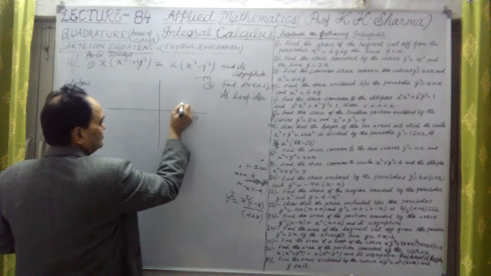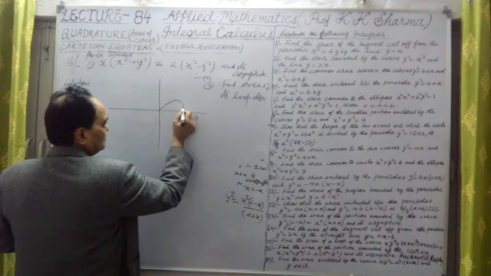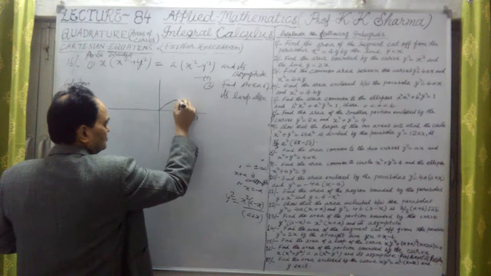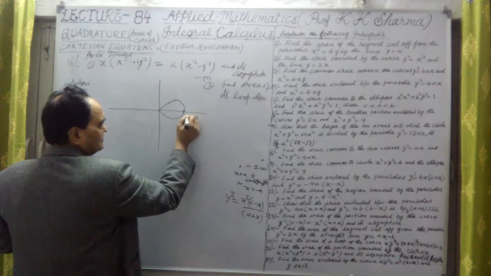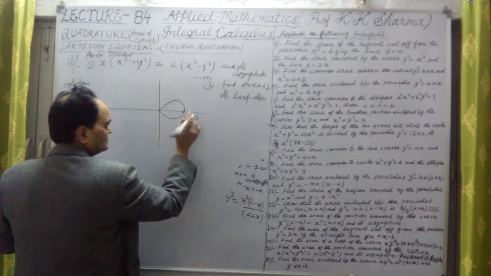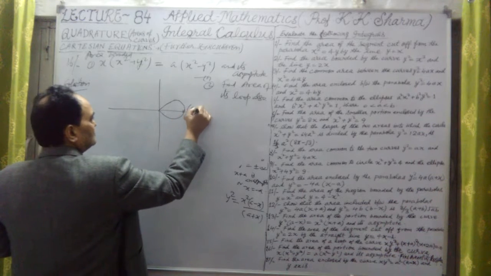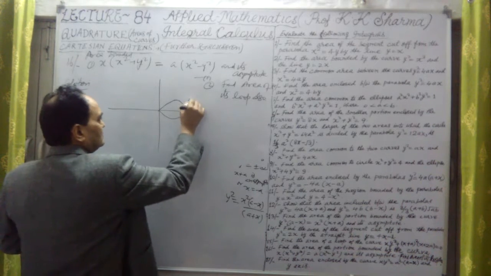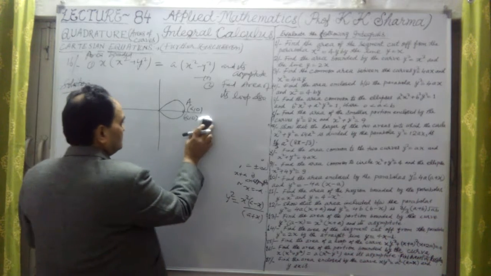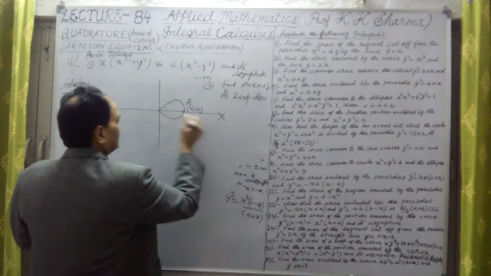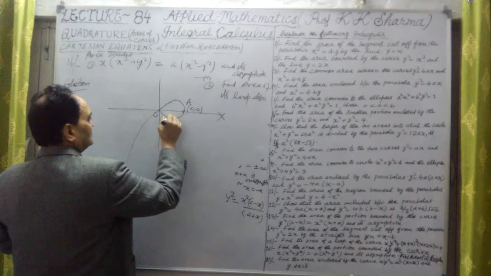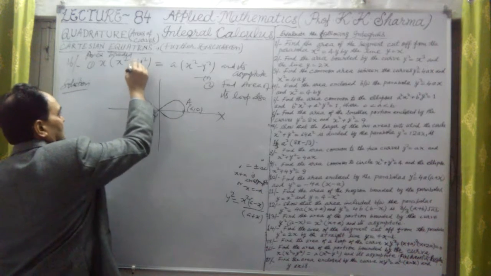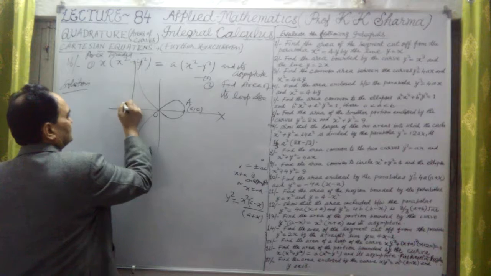The curve is passing through the origin and through A, 0. This is the x-axis, this is the origin O, and here is the asymptote at x equal to minus a.